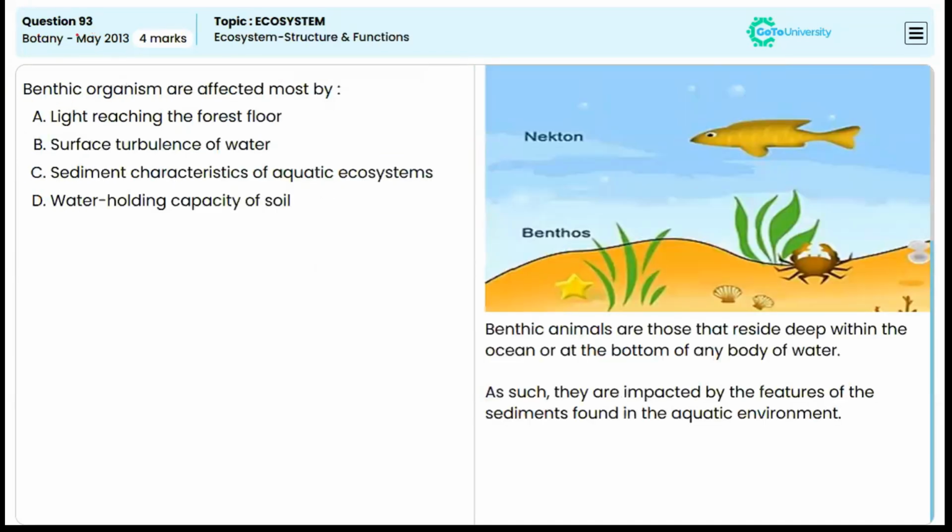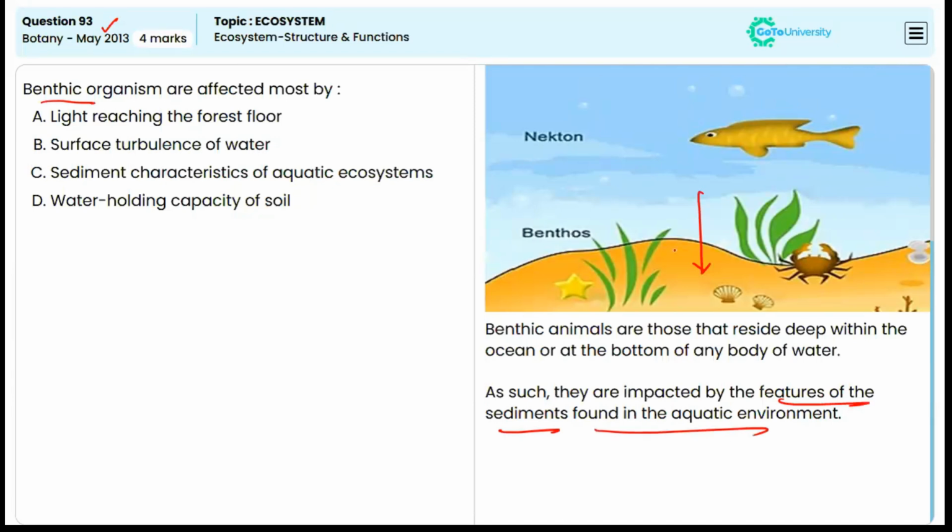Moving to the next question, from May 2013. Benthic organisms are affected most by what? Benthic animals are those that reside deep within the ocean or at the bottom of any body of water. So benthos are impacted by the features of the sediments found in the aquatic ecosystem.